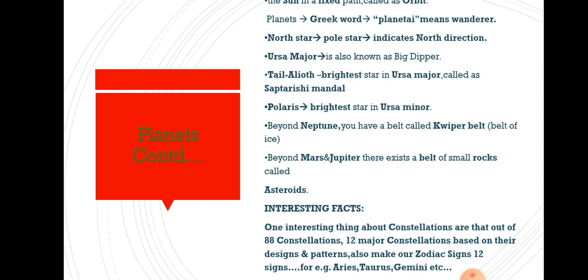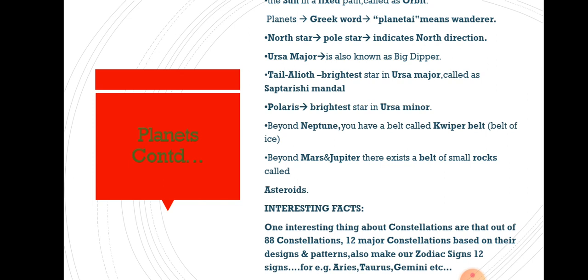How many zodiac signs are there altogether? Memorize that. There are 12 zodiac signs. I am just giving you some examples, but the rest of the zodiac signs are part of your assignment as well. Just like Aries, Taurus, Gemini, Rashifal. In Hindi we call it Rashifal. So, out of those 88 constellations present in space, the designs or patterns of 12 constellations make our 12 zodiac signs.